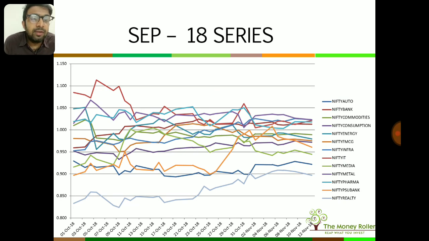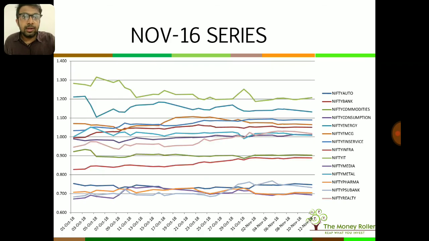IT has been in an upcycle, which is what we observed, and the Bank Nifty that we saw is flattish, but it has not fallen as much as the Nifty. That is something that is surprising, but it is true. So these are a few observations that we have made over the last 3 months, over the falls. So this gives you an idea of which sectors are strong.